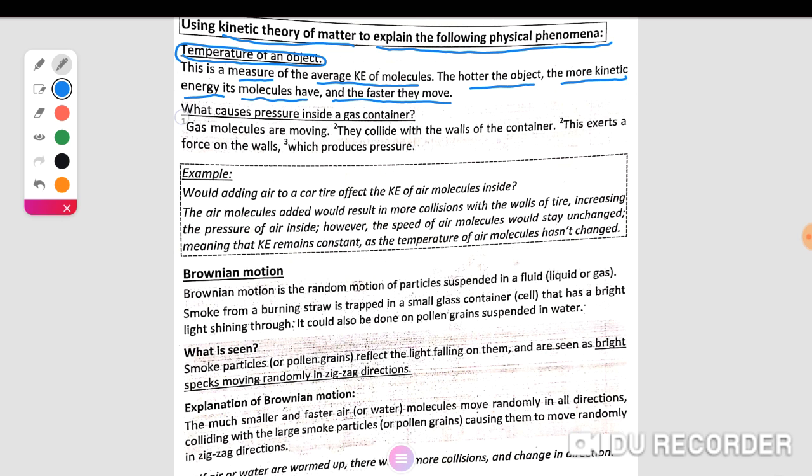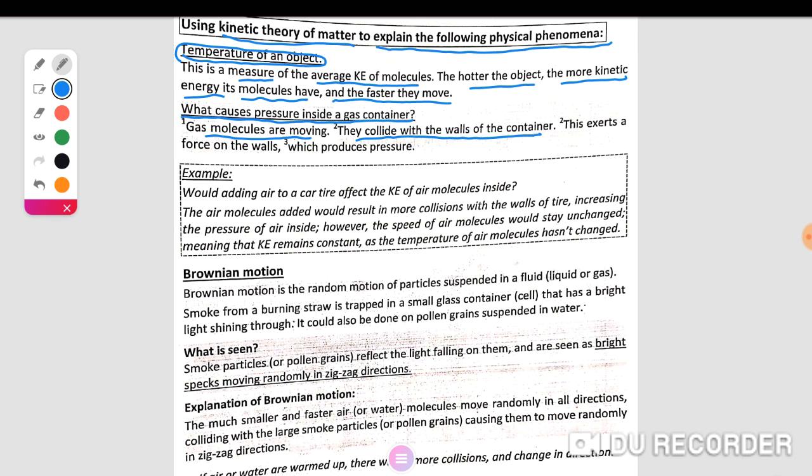What causes the pressure inside a gas container? Gas molecules are moving. They collide with each other and with the internal wall of the container.